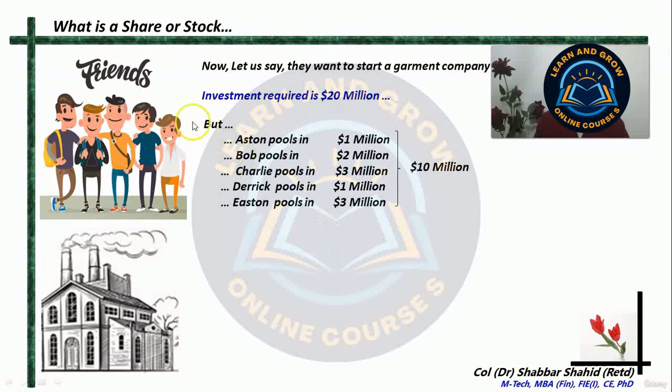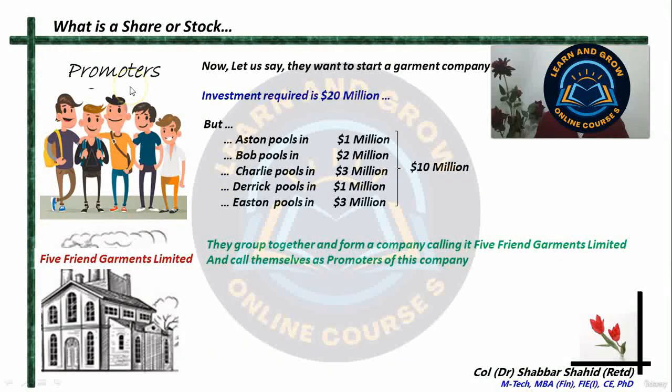What they do is, these people so far who were calling themselves friends, now call themselves promoters, and they formulate a company. On paper they establish a company, and they call that company Five Friend Garments Limited. They can call it anything. Let us say they call the company Five Friend Garments Limited, and they become the promoters of this company. Promoters means the people who have started or are starting this company.